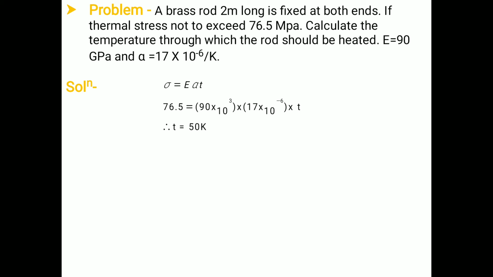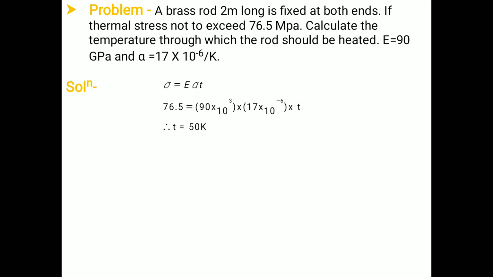Now, we are going to discuss a numerical based on the thermal stresses. For that purpose, consider an example. The example is as follows. A brass rod 2 meter long is fixed at both the ends. If the thermal stress is not to exceed 76.5 MPa, calculate the temperature through which the rod should be heated. Take E is equal to 90 GPa and alpha is equal to 17 into 10 raised to minus 6 per Kelvin.